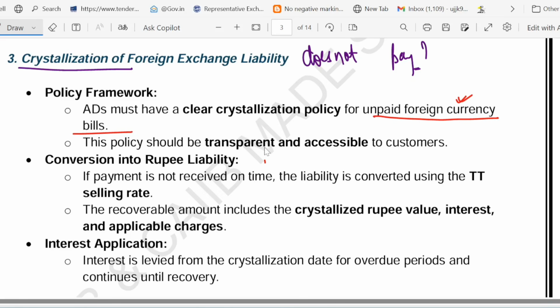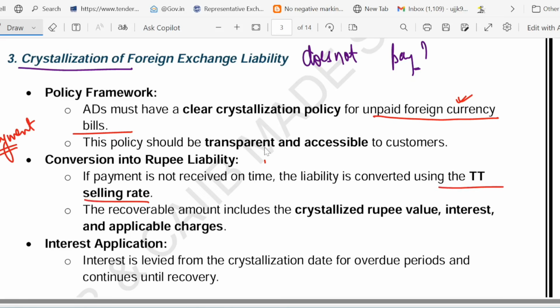So the bank has a clear policy. What is the policy? Suppose late payment is there, the foreign currency debt is converted to rupees using the bank's TT selling rate. So here the key point: if the payment is not received on time, the liability is converted using the TT selling rate.